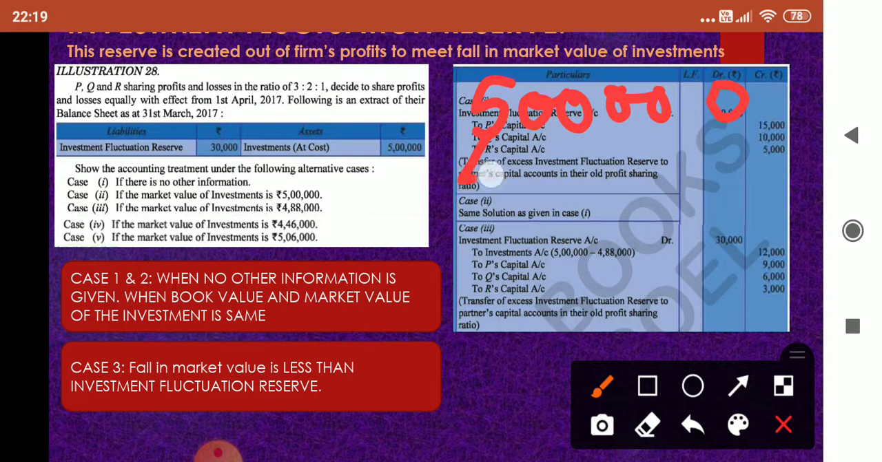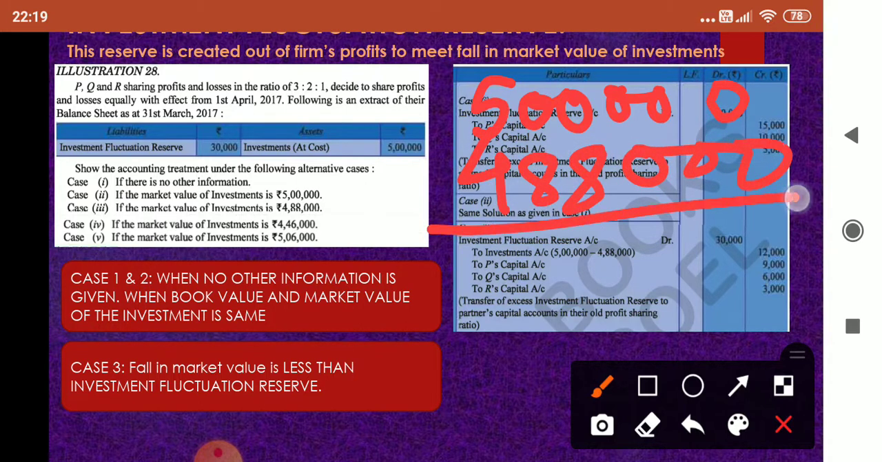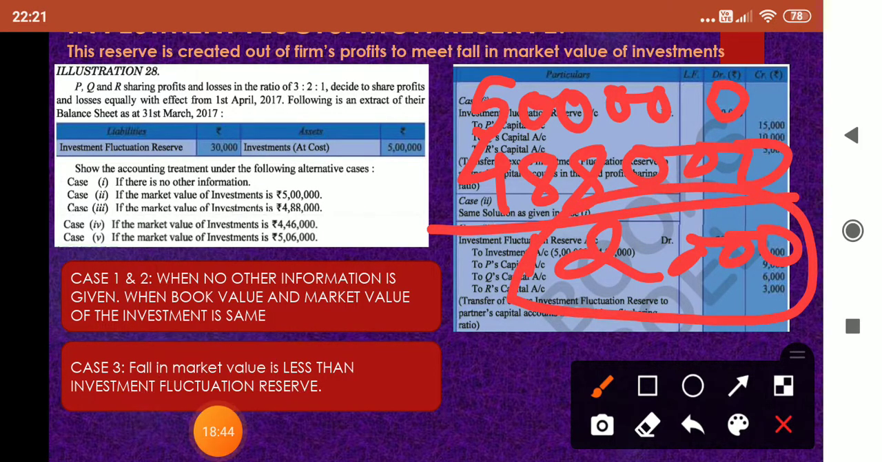Market value is 4,88,000. Find the difference. 2,000. Then 9 minus 8, 1,000. The difference is 12,000. 12,000 is the loss. So this 12,000 is actually a fall in market value. This is actually a loss.